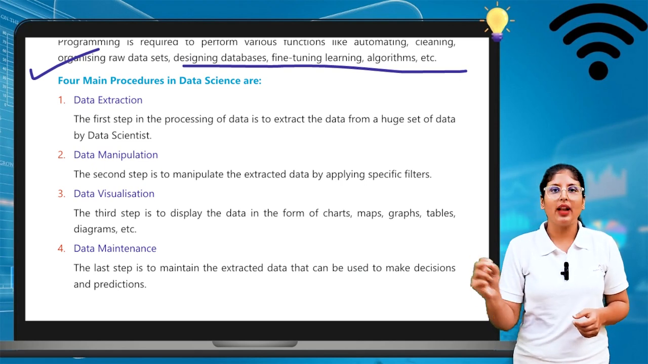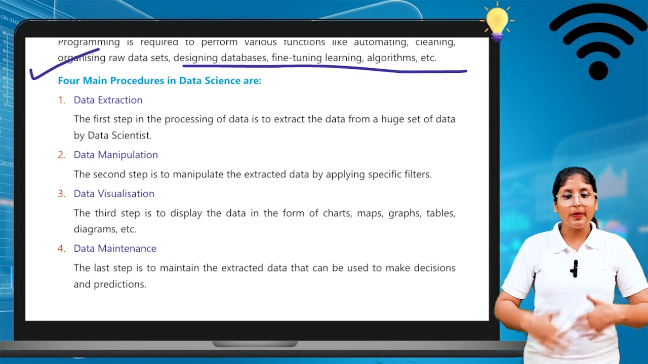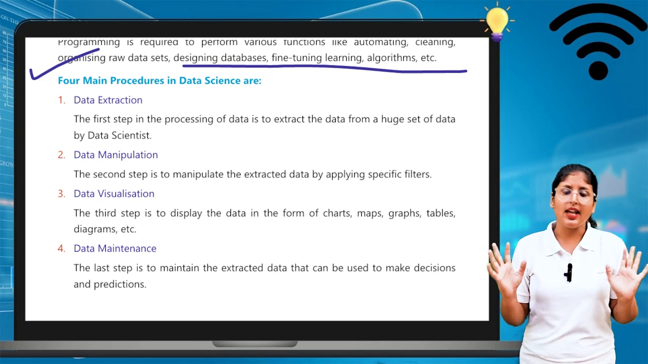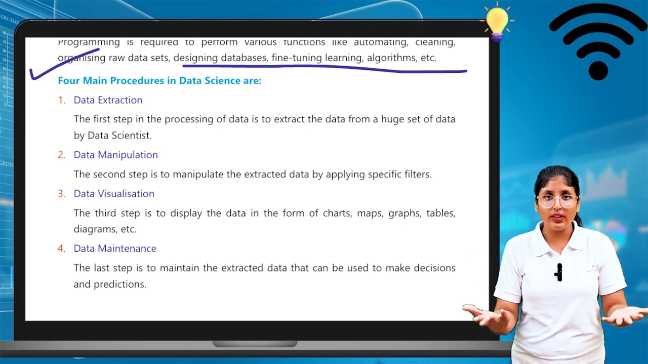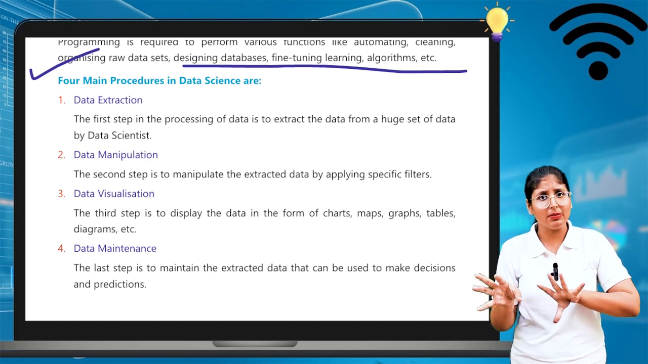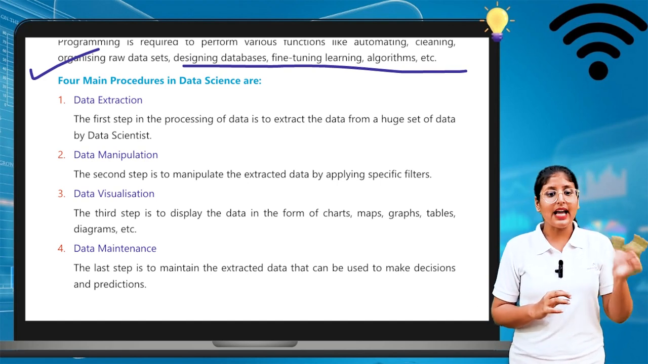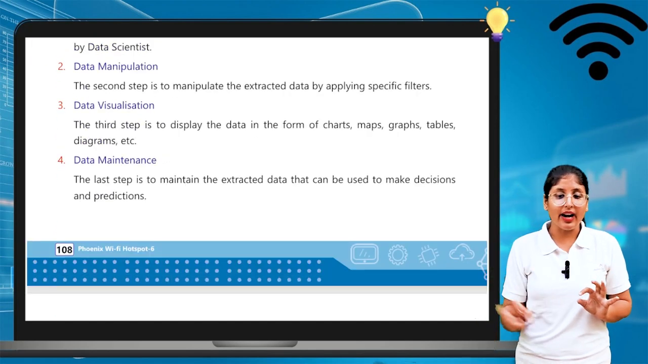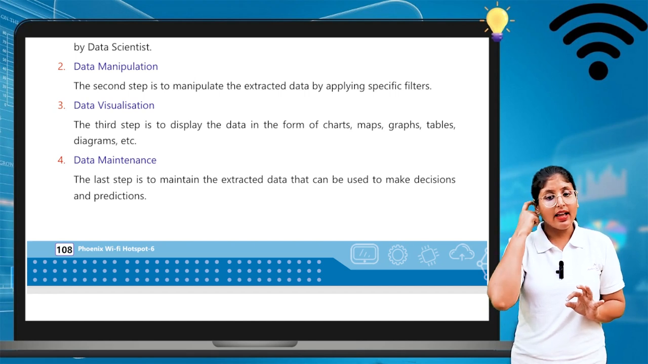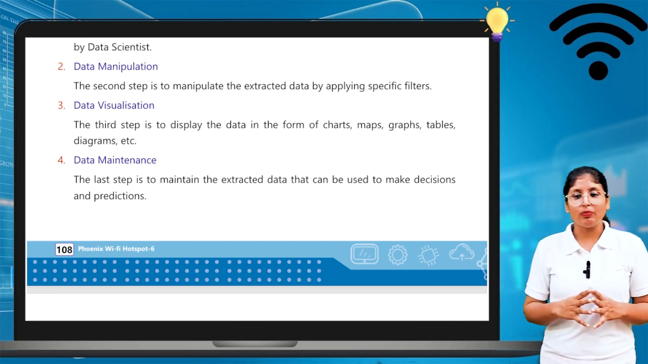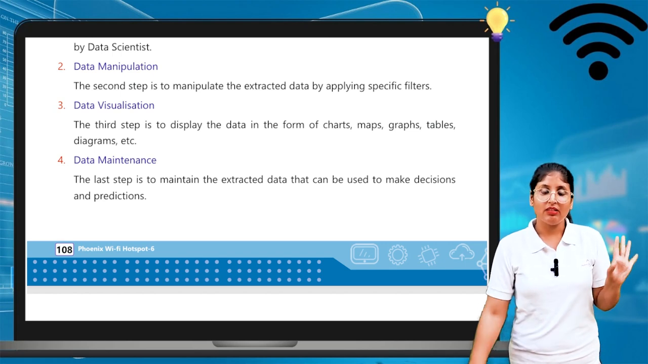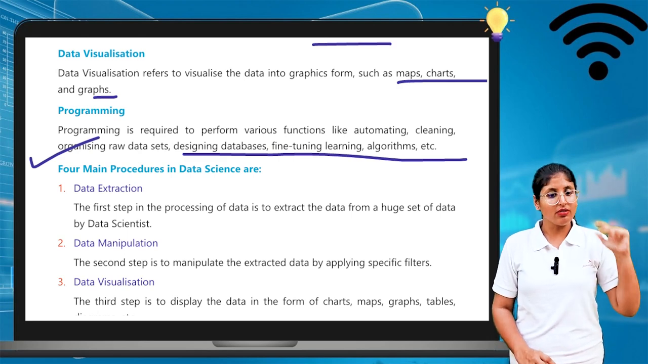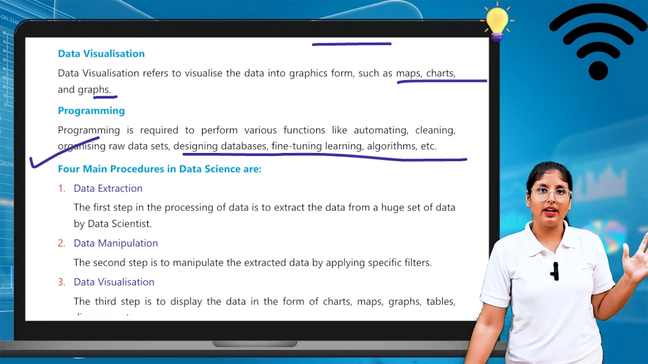Third is data visualization. The third step is to display the data in the form of charts, graphs, tables and diagrams. So we are visualizing all the data in the form of charts, tables, and all these things. And the fourth is data maintenance. The last step is to maintain the extracted data, which can be used to make decisions and predictions. These four things are important: data extraction, data manipulation, data visualization, and data maintenance.